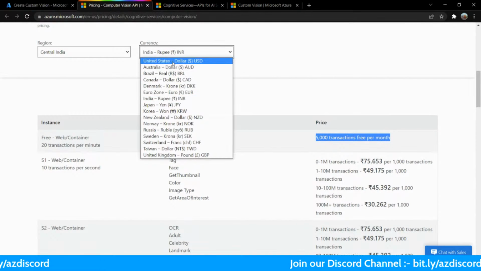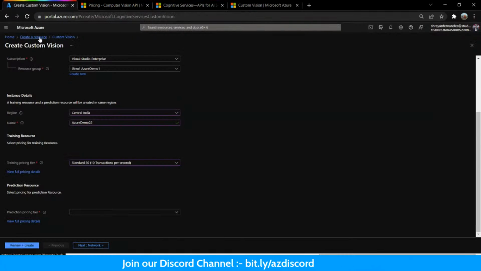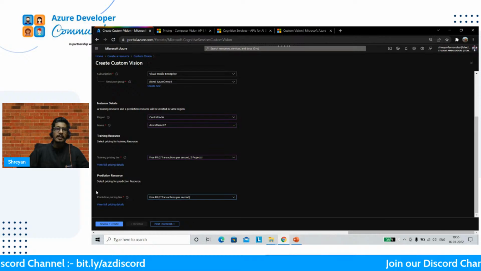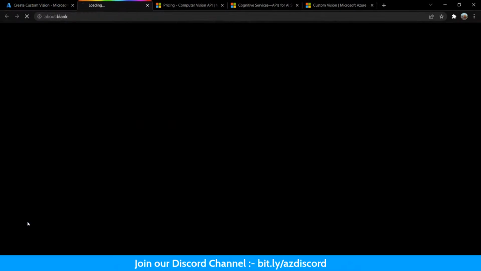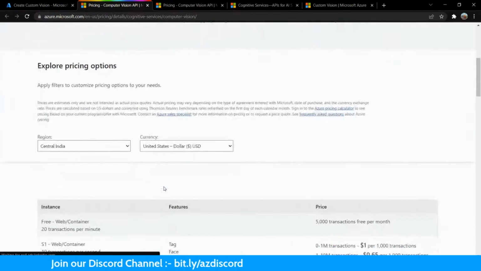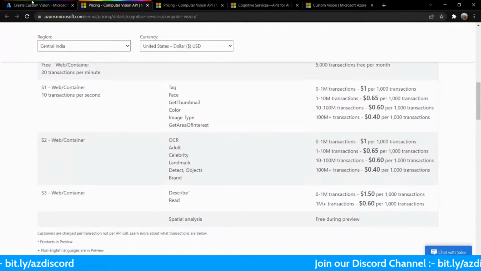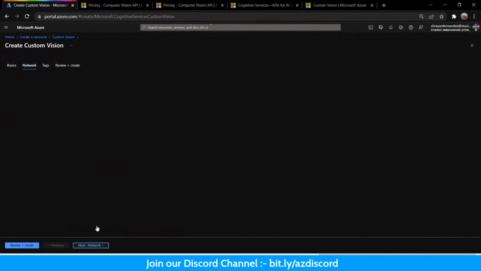And if you're staying in some other state, you can choose this, right? $1 per thousand transactions, and so on and so forth. So I'll be choosing a free tier here. Prediction pricing tier, again the same. Training and prediction is something you must be knowing, and AI will be using that. So again, you can view the pricing here as well. Yeah, see S1, free, S2, S3. So now I am done filling this.